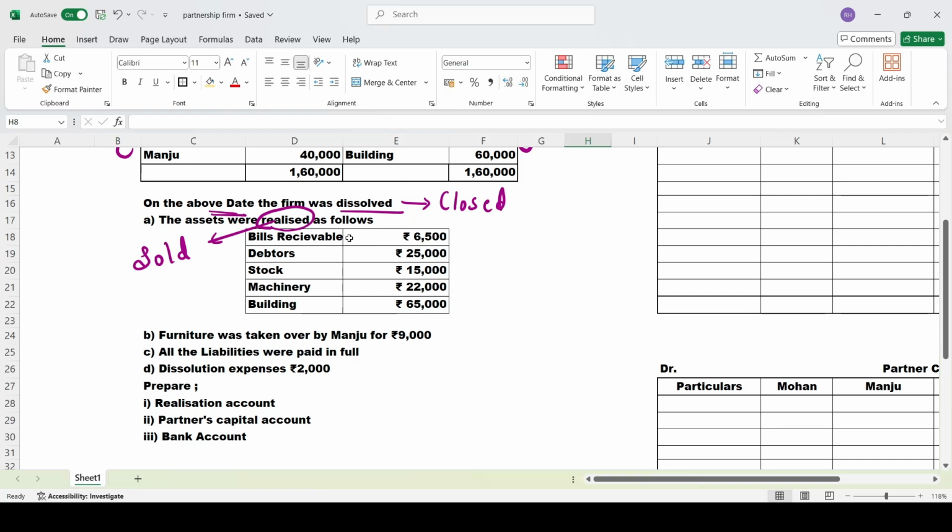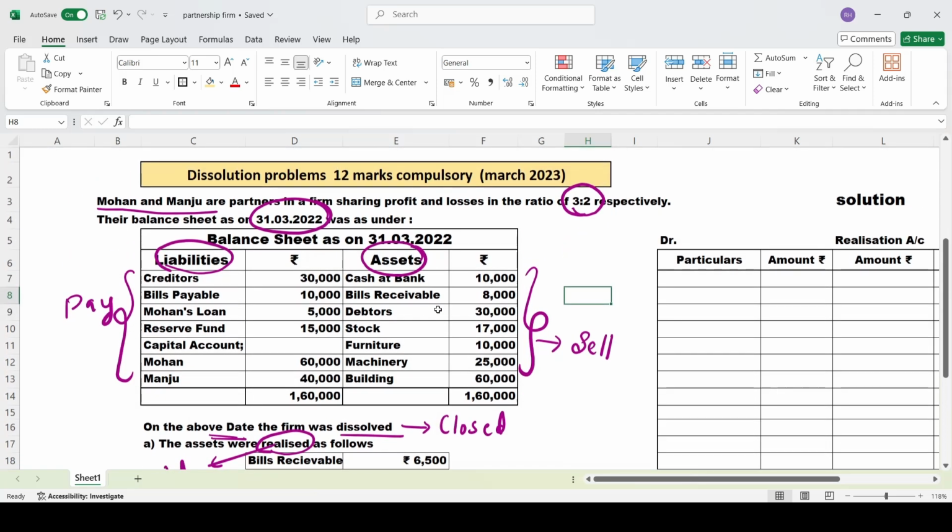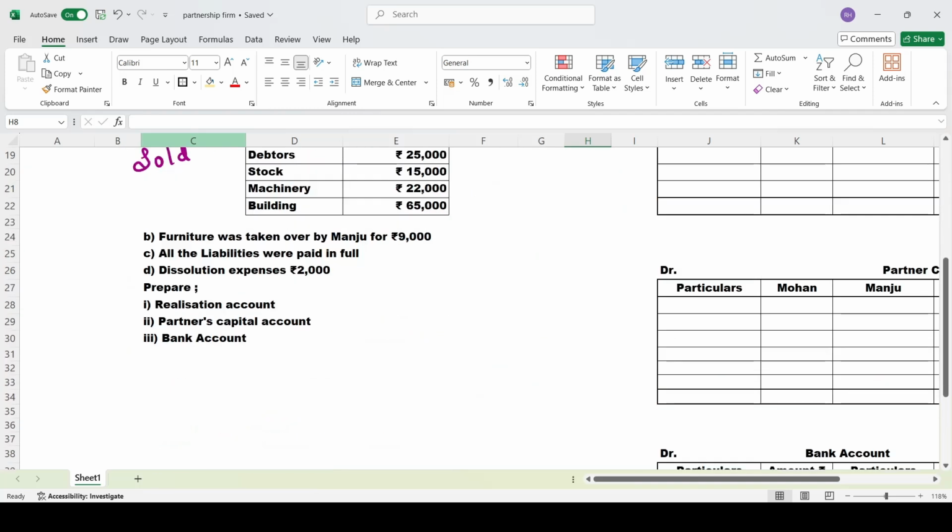So you are selling bills receivable for this much, debtors for this much. Like this, they have given a few assets which you have sold. And they have also given that furniture was taken over by Manju for ₹9,000. See, two partners are there, Mohan and Manju. Manju has taken the furniture for ₹9,000. He said, anyway you are selling all the assets, I require the furniture, so instead of selling it to somebody else, I will take it. For 9,000. Okay. And all the liabilities were paid in full.